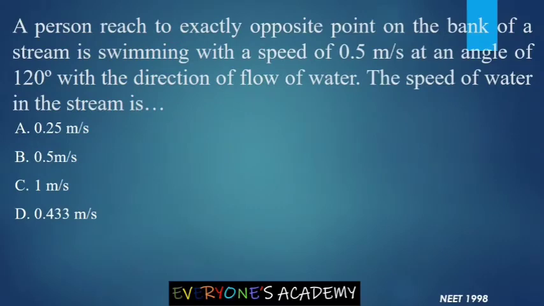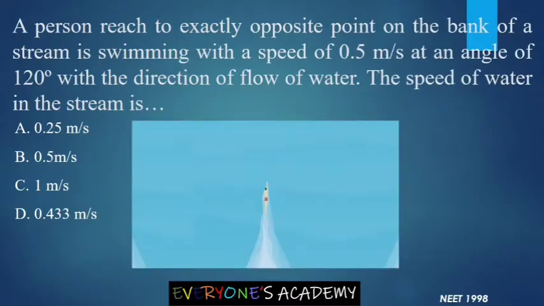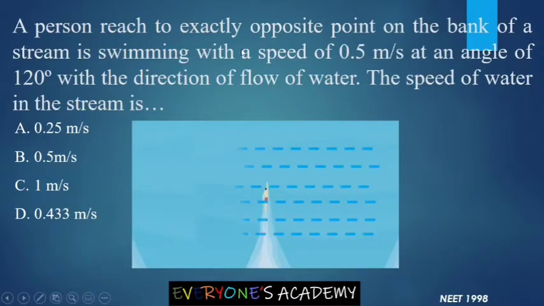Next problem. A person reached exactly opposite point on the bank of a stream. That means a person is moving in a flowing stream. Let us assume that the direction for the flowing stream is this. He reaches exactly opposite point on the bank. That means he is moving perpendicular to the bank. But this movement is the output of two different vectors. One is the swimming direction and the other one is the river flow.